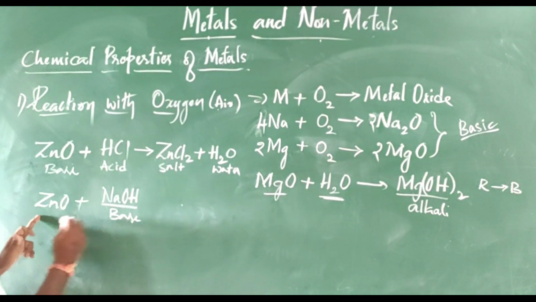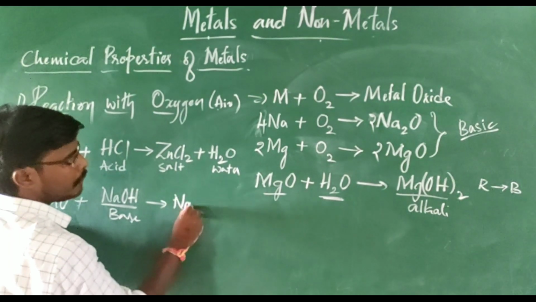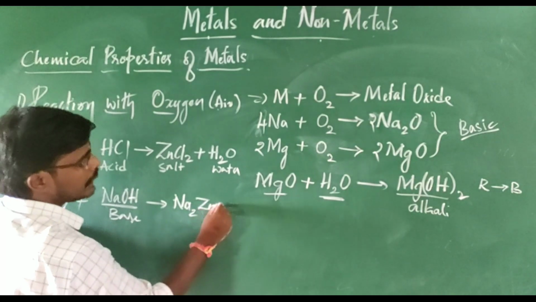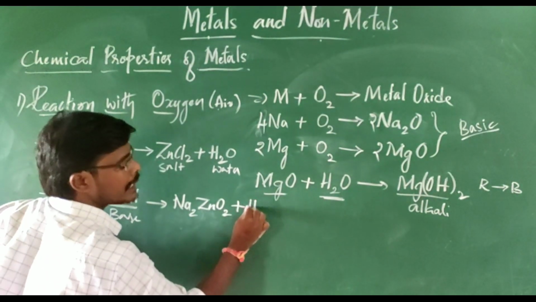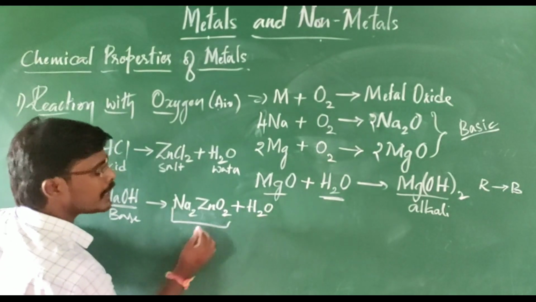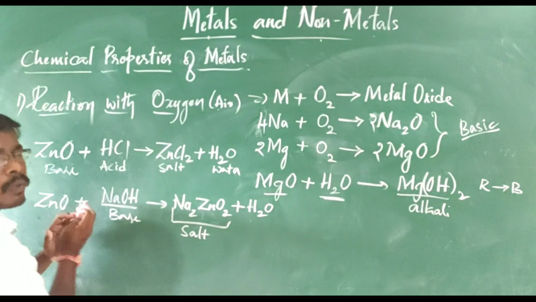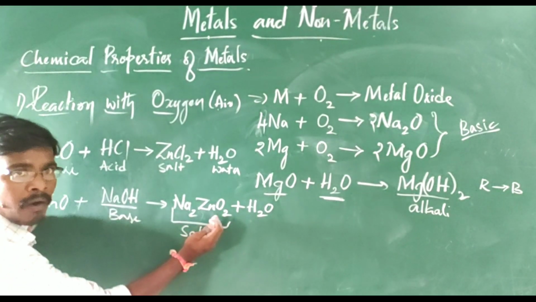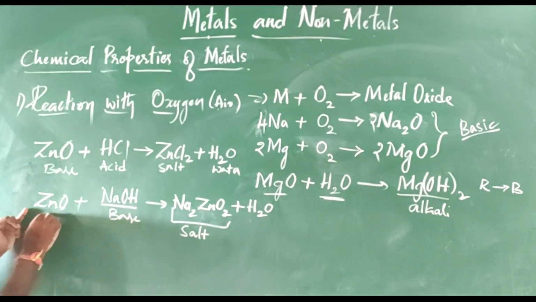When these two react, it forms a compound, sodium zincate, Na2ZnO2, plus an H2O molecule. This sodium zincate is also a type of salt. So it is also a type of neutralization reaction. Here ZnO is acting as an acid.